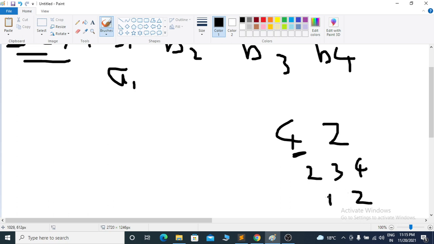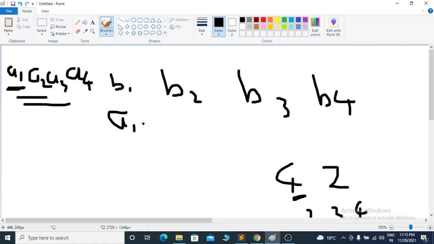So the resultant number is not greater than the other number we are taking. So B1 is always greater than or equal to B2. B1 cannot be smaller than B2, because the upcoming GCDs will not be greater than the previous one. They can be equal.